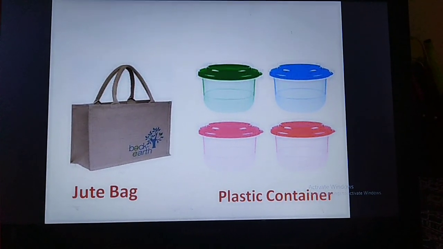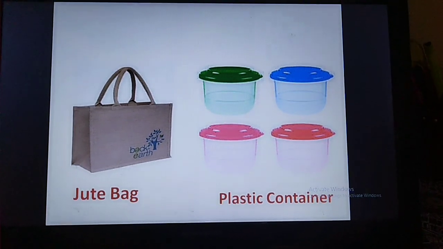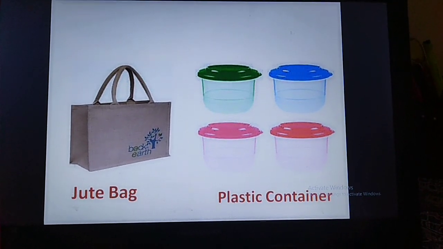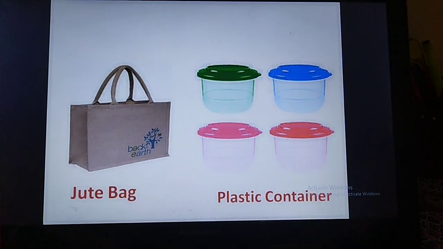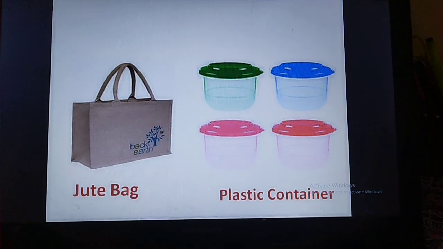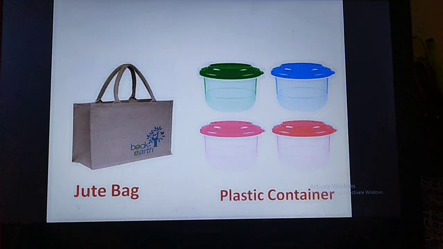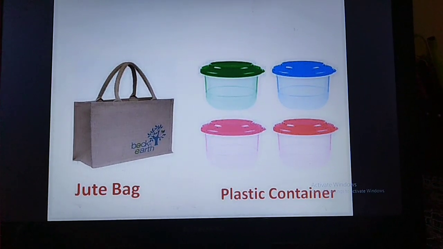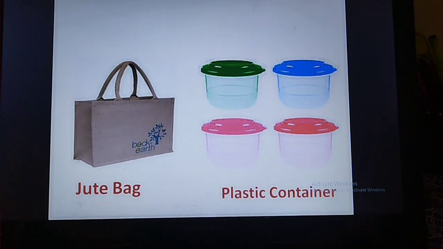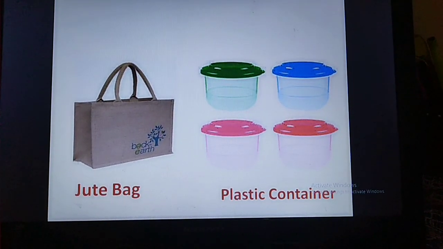The next is plastic container. Now let me tell you, plastic, again it's a material. Or when we say about metal, so bronze or the gold, these all come under metal, or this comes under material. Okay.